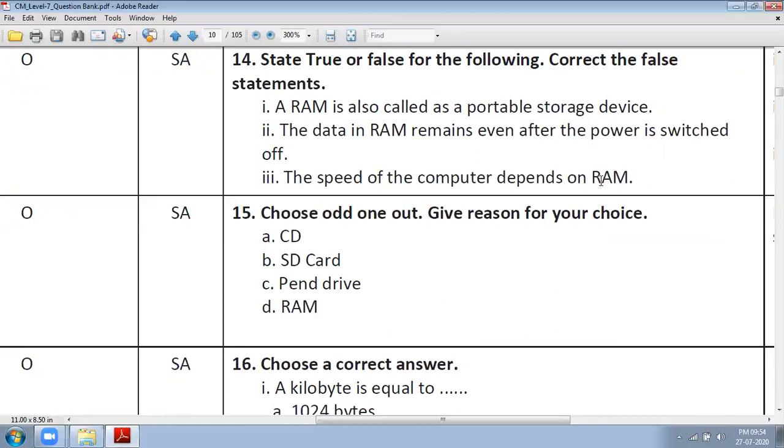The speed of computer depends on RAM. It is true. Choose the odd one out, give reason for your choice. Here CD, SD card, pen drive, RAM. So here CD, SD card, pen drive, all these are storage devices, but RAM is the main memory.